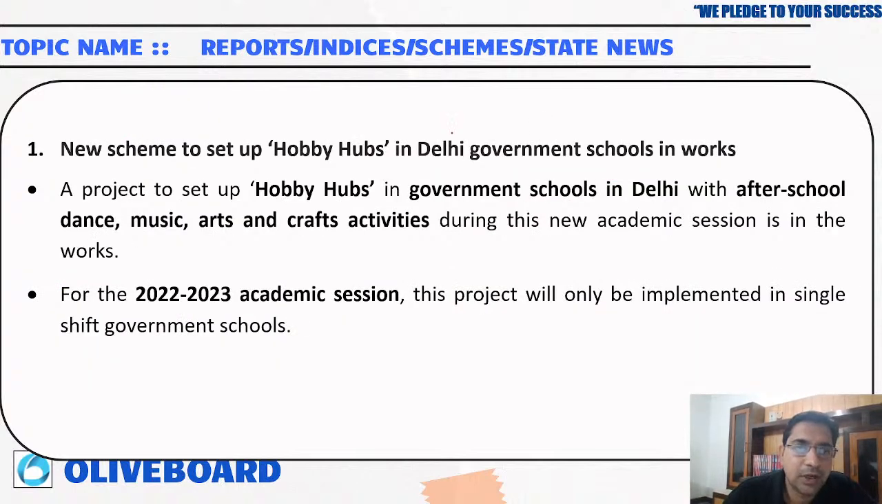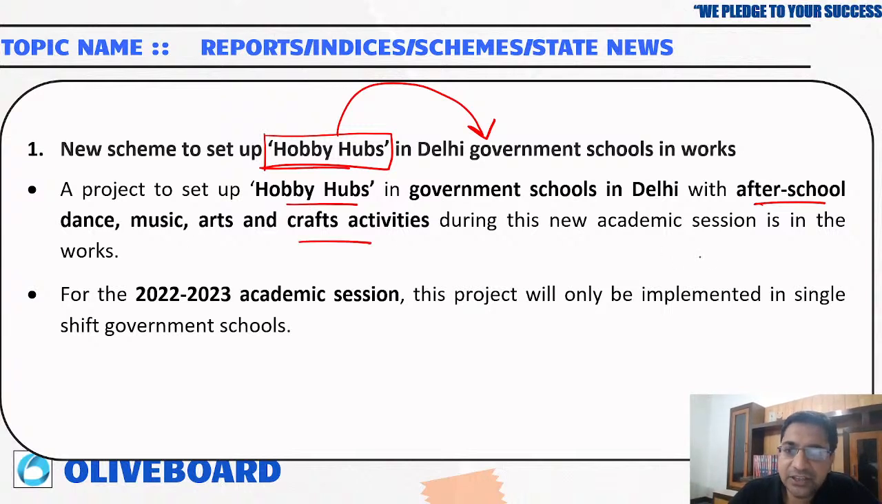Now, a new scheme to set up Hobby Hubs. Hobby Hubs are going to be set up in Delhi government schools. This is a project of Hobby Hubs in government schools in which after-school dance, music, art and craft activities will be done during this new academic session. For the 2022-23 academic session, this project will only be implemented in single-shift government schools.